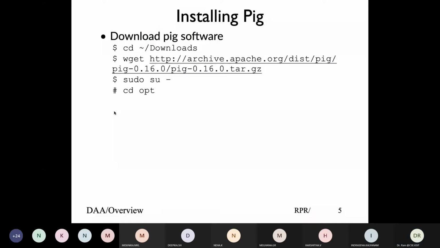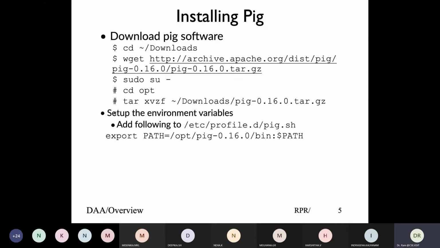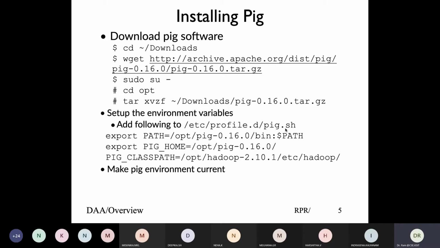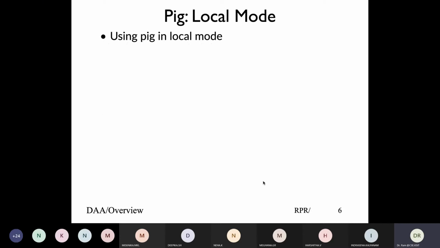Download, install, create the pig.sh environment file, and put it into the directory /etc/profile.d so that anyone who logs in will get these environment variables. And if you are doing it the first time and you don't want to log out and log in, then you can use source, which basically means you will define your environment variables right away. Now let's look at how to use Pig. First we can use local mode.